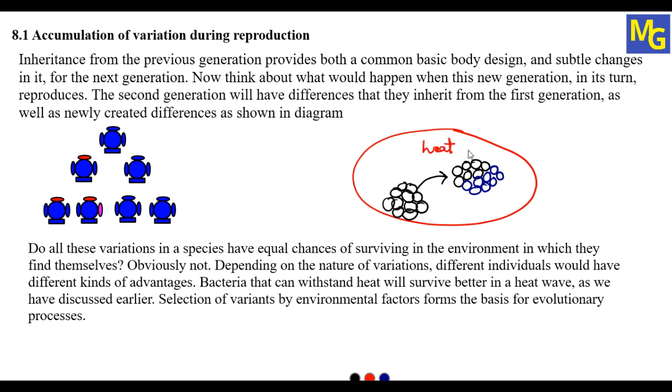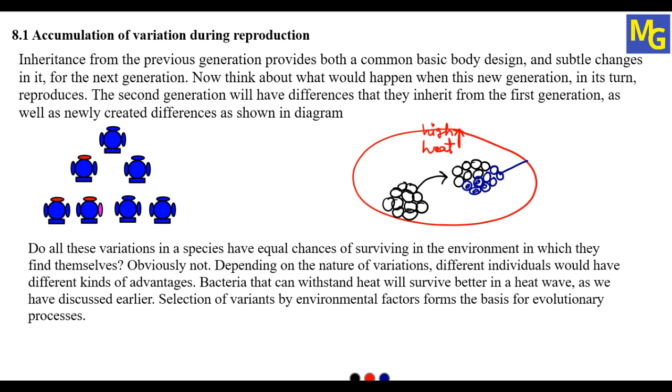Due to the high heat, all these black bacteria will die, because in these black bacteria we cannot see any variation. They will not withstand the high heat. But the blue color bacteria, which have the variation of surviving in hot temperature, will all survive. So depending on the environment and depending on the variation, it will be decided whether the species will survive or not.